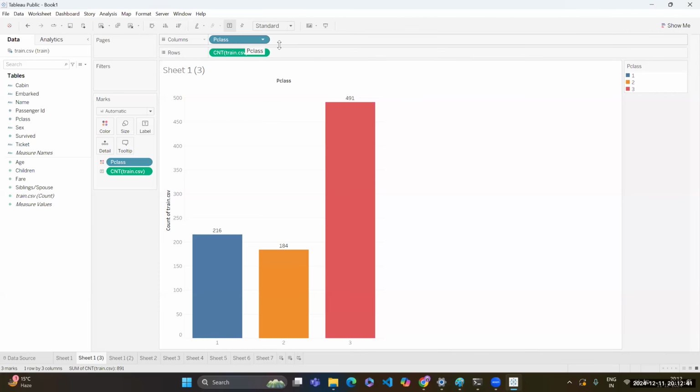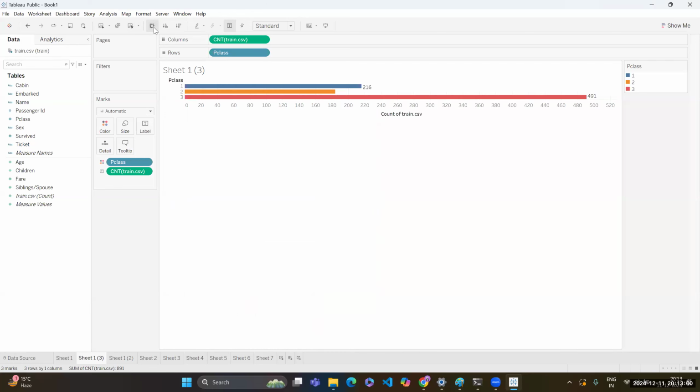You can do that manually as well, where the P class from the columns will come into the rows and the count will go over here. You can drag it manually. I will drag it, put it over here, drag it, put it over here. Or there is an option of swap rows. I will click on it and now you can see that my rows and columns were swapped.